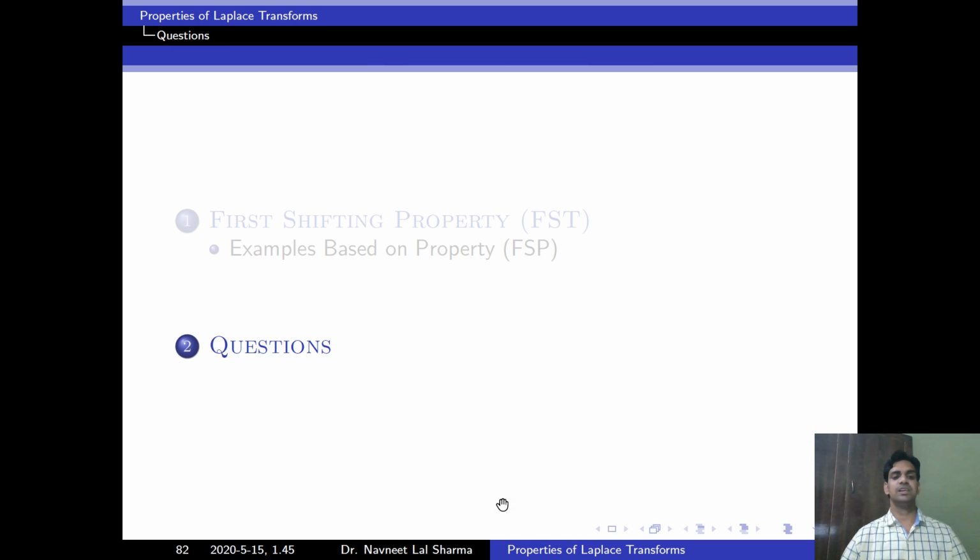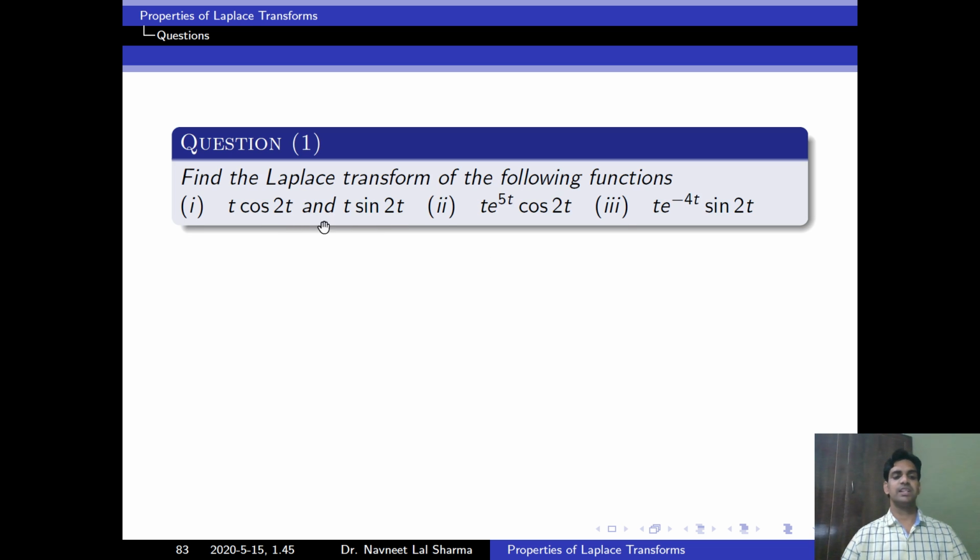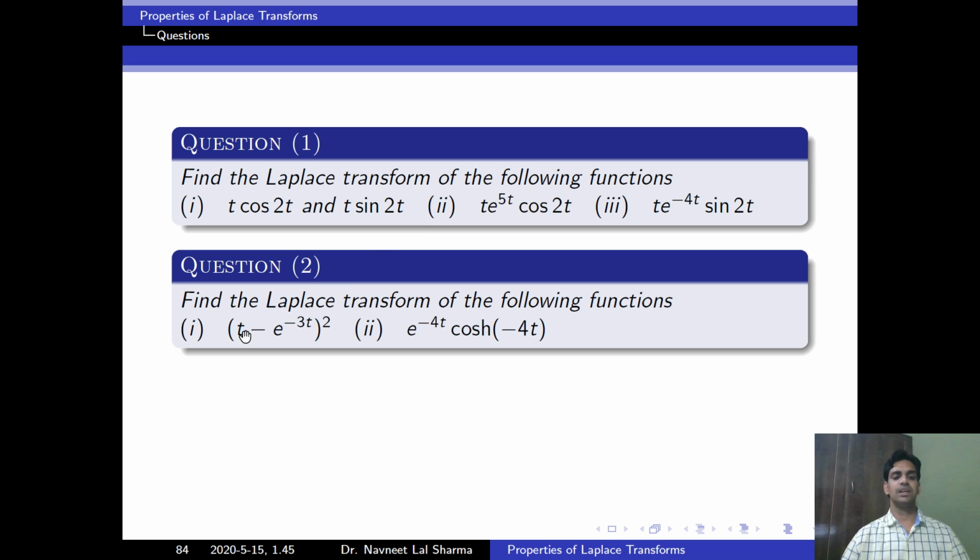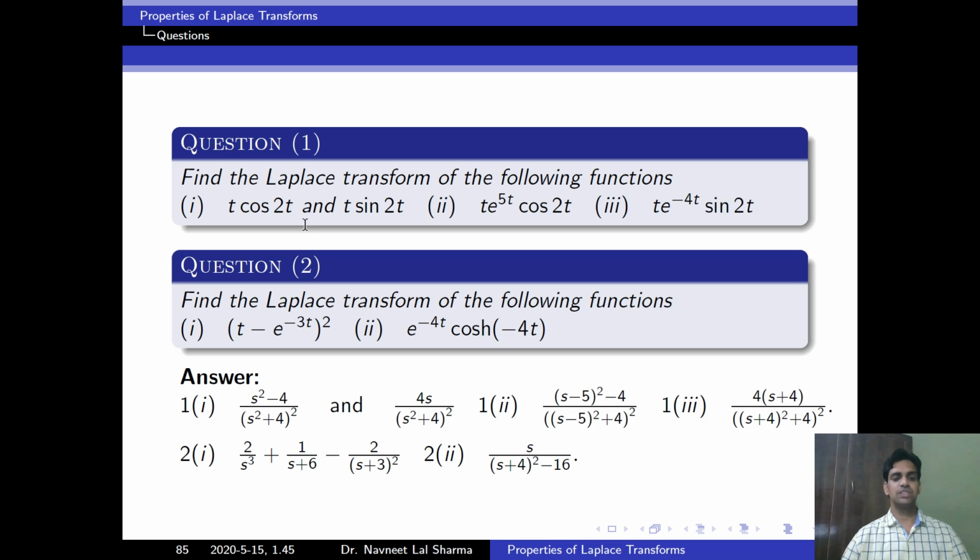Now I am giving questions based on both properties. Find the Laplace of this function and find the Laplace of this function. As we studied in the examples, we can solve them that way. First we have to simplify our function, then find the Laplace and use the known formula. The answers to these questions are these.